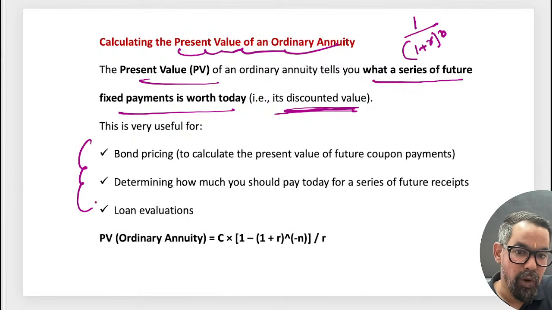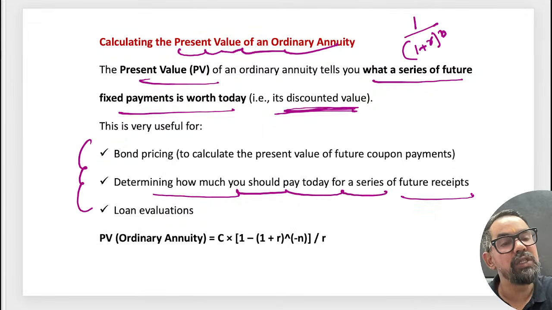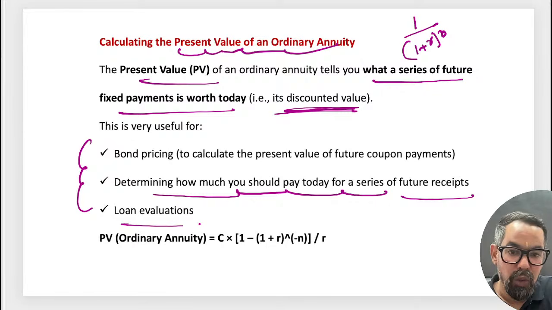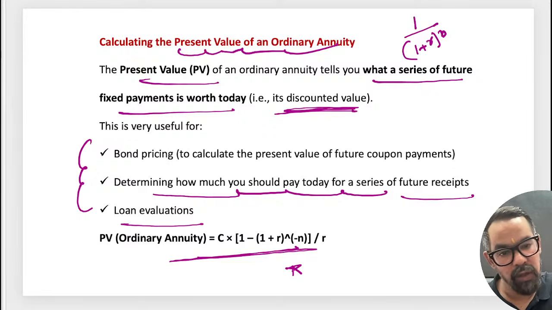So it is used in bond pricing or determining how much you should pay today for a series of future receipts, or loan evaluation also. So here it is the present value of an ordinary annuity itself, okay. That is something that generally comes under this particular one.